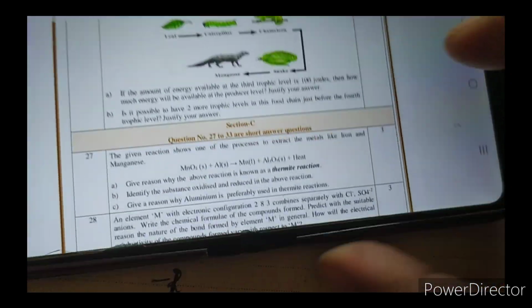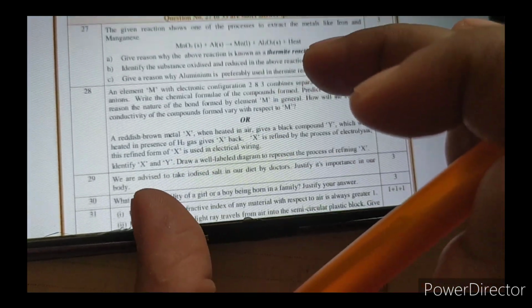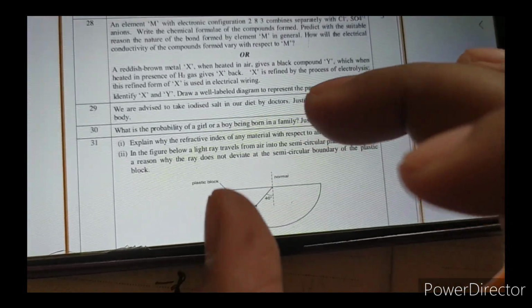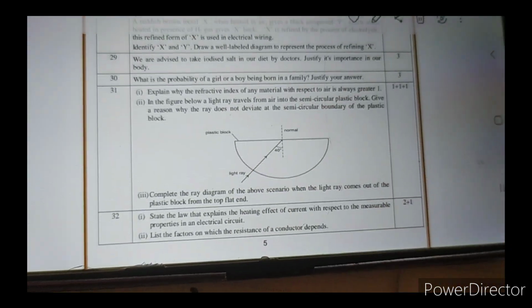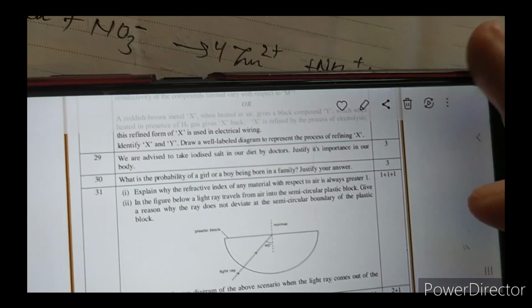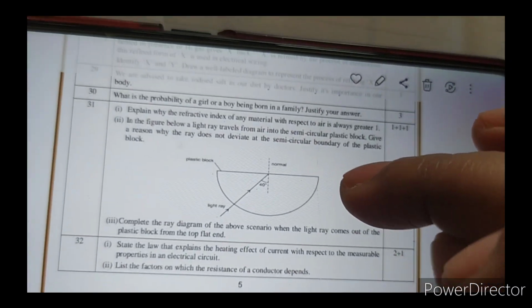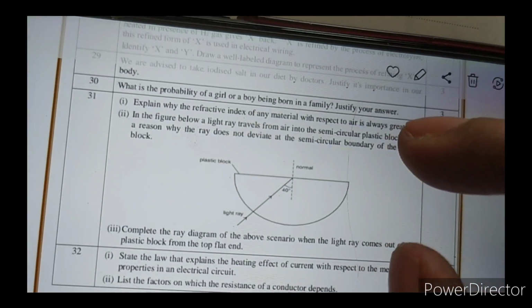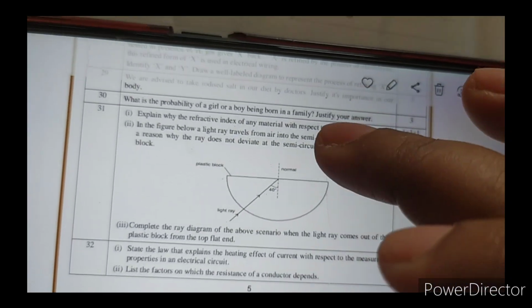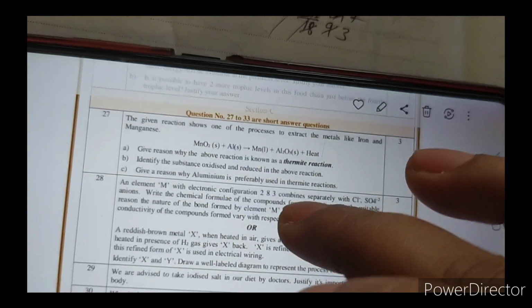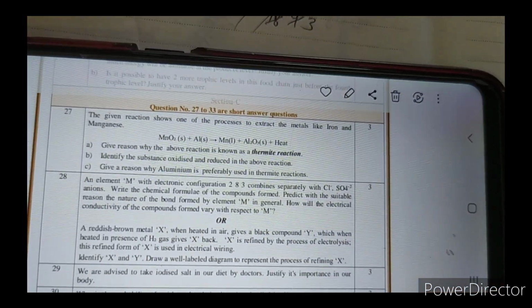So you can show with the help of a cross, and then you can write the answer in your own words. As I have told you, there is an equal probability. You have read probability in mathematics, so you can easily write what is the probability of forming male and female child. You can support the answer with the cross. And questions number 31, 32 and 33 in this section are from physics, and next we will move on to section D in the next video.